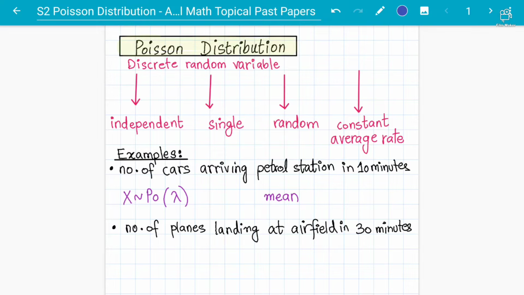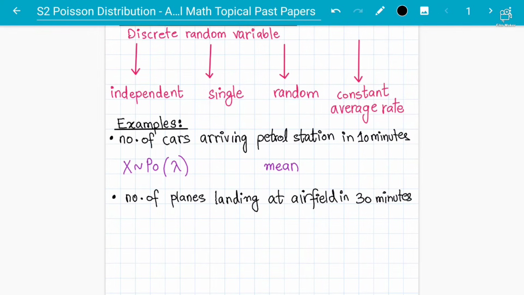And what is the formula? X follows a Poisson distribution, where lambda is the mean. And what is the actual working for this? If you have to find the probability of X equals x, let's say the probability of X equals 3, how many cars arrive at a petrol station in 10 minutes. The formula is e to the power minus lambda, multiplied by lambda to the power of the x value, divided by x factorial.